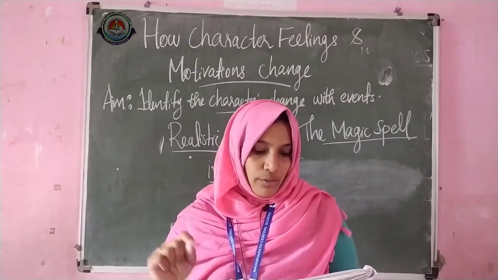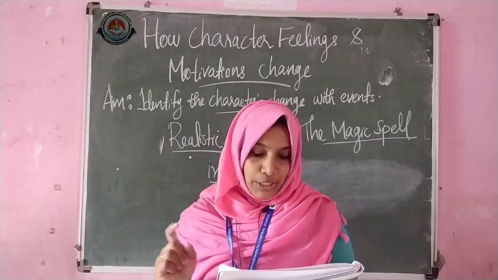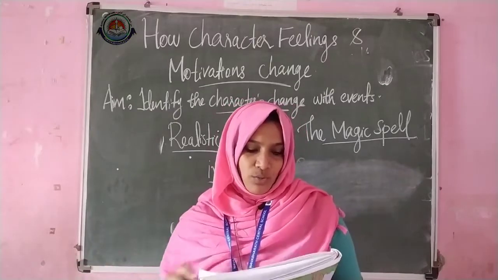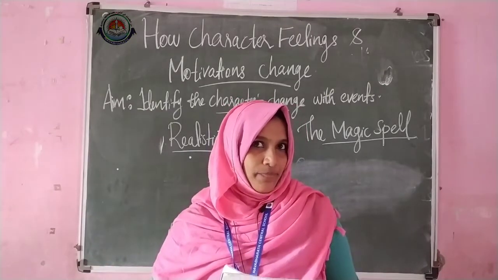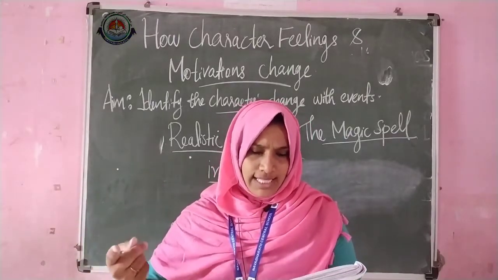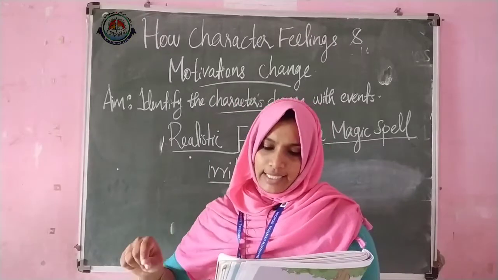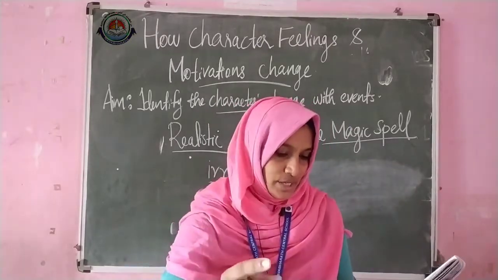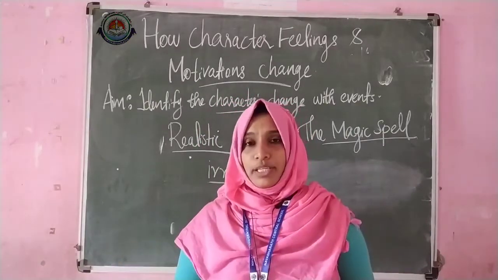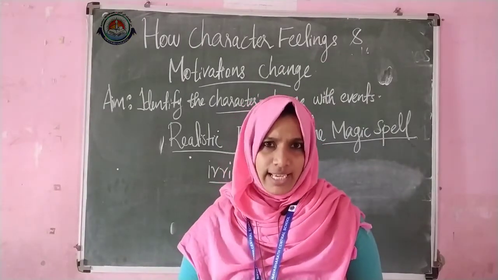Let's read the question. Were there cars in Egypt? How do you think Jennifer felt when Anoop asked her this question? Why did she feel that way? So here in the story you can see that Jennifer is telling something to them. At that time, Anoop is asking, were there cars in Egypt? So here, what you have to write? How do you think Jennifer felt when Anoop asked her this question? Anoop is asking because maybe he is not believing her. That is why he is asking, I think.